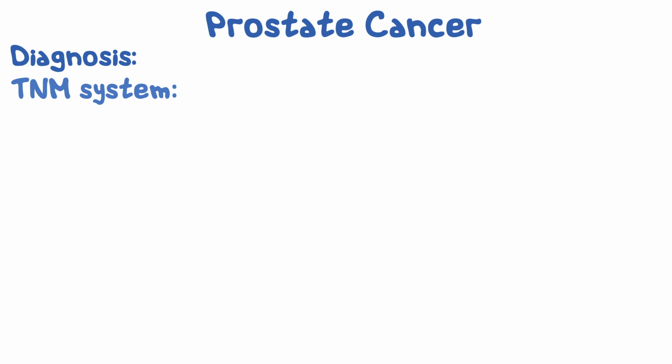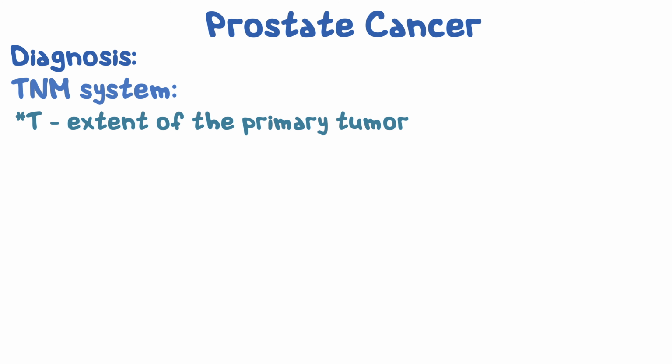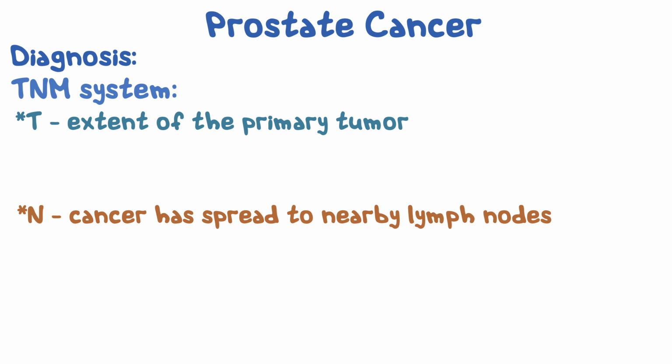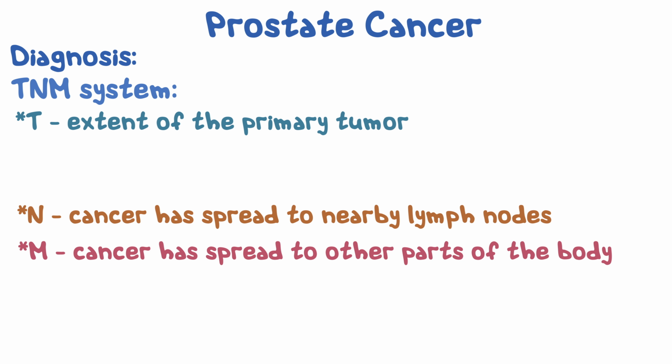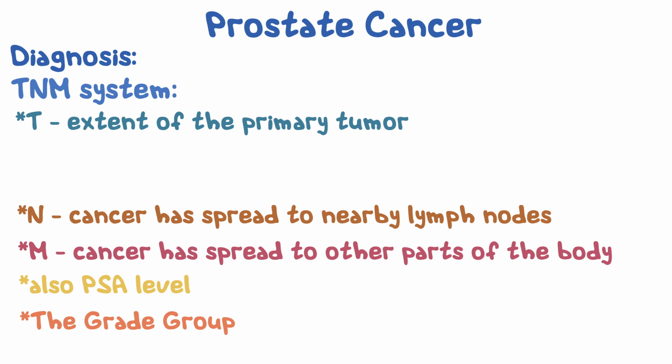This system is based on 5 key pieces of information: the extent of the primary tumor, this is the T category, whether the cancer has spread to nearby lymph nodes, this is the N category, whether the cancer has spread to other parts of the body, this is the M category, the PSA level at the time of diagnosis, and the grade group, which measures the likelihood of the cancer to grow and spread quickly.